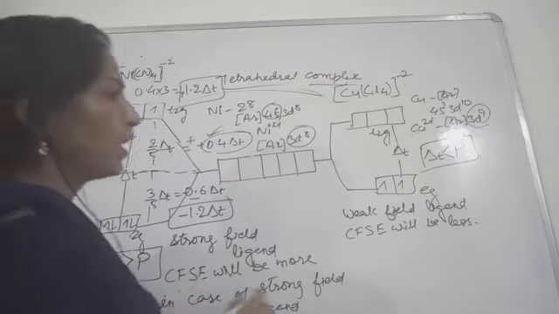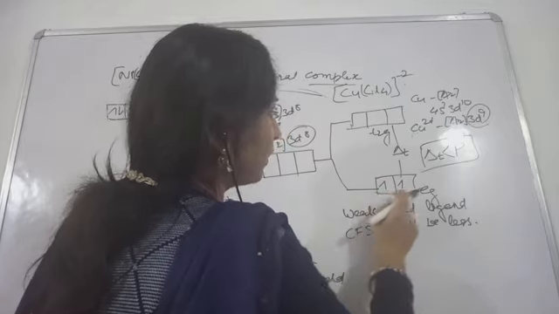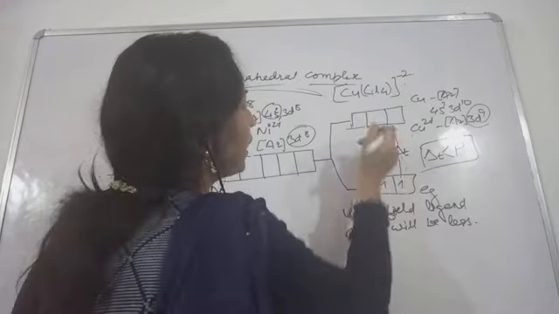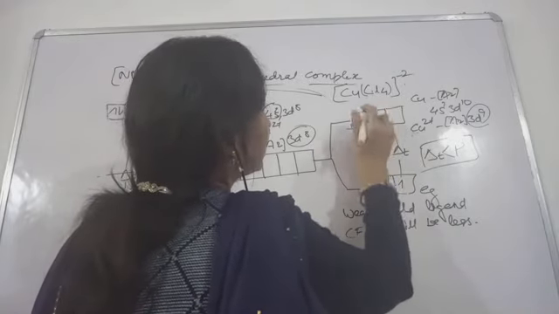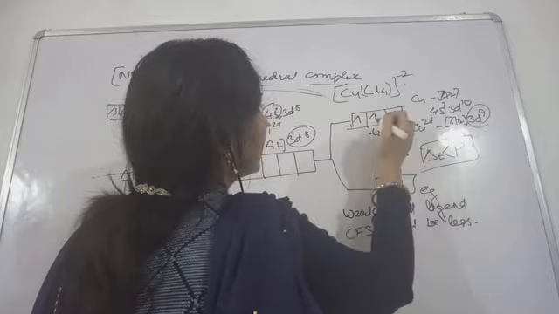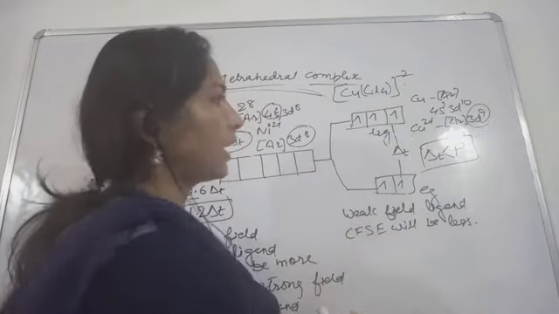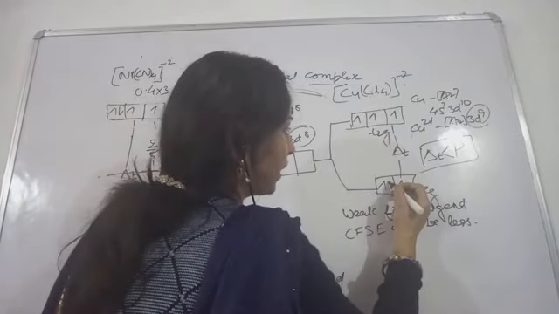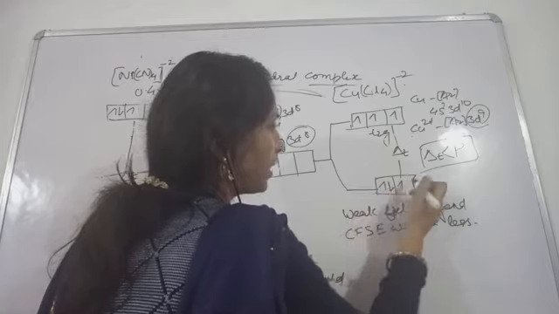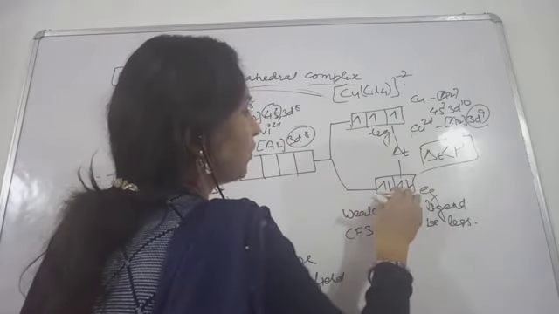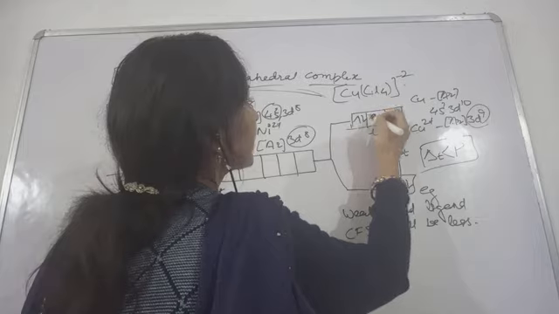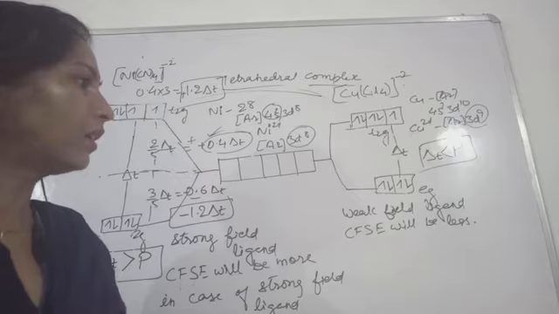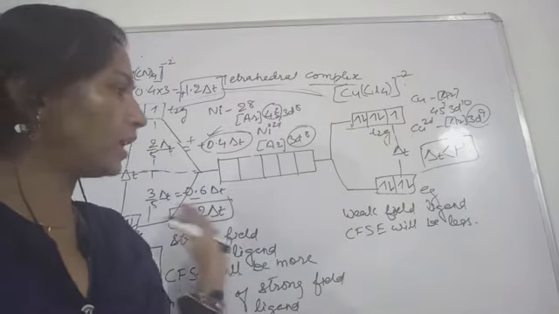Now here, first the electrons will occupy these 2 orbitals, then the third electron will go in this orbital, then next here, and then next here. After that, because we need to fill 9 electrons, the pairing will start. The next electron will come here, the next electron will come here. So 1, 2, 3, 4, 5, 6, 7, this is 8, and this is 9. Like this we will get the electrons arranged in this case.